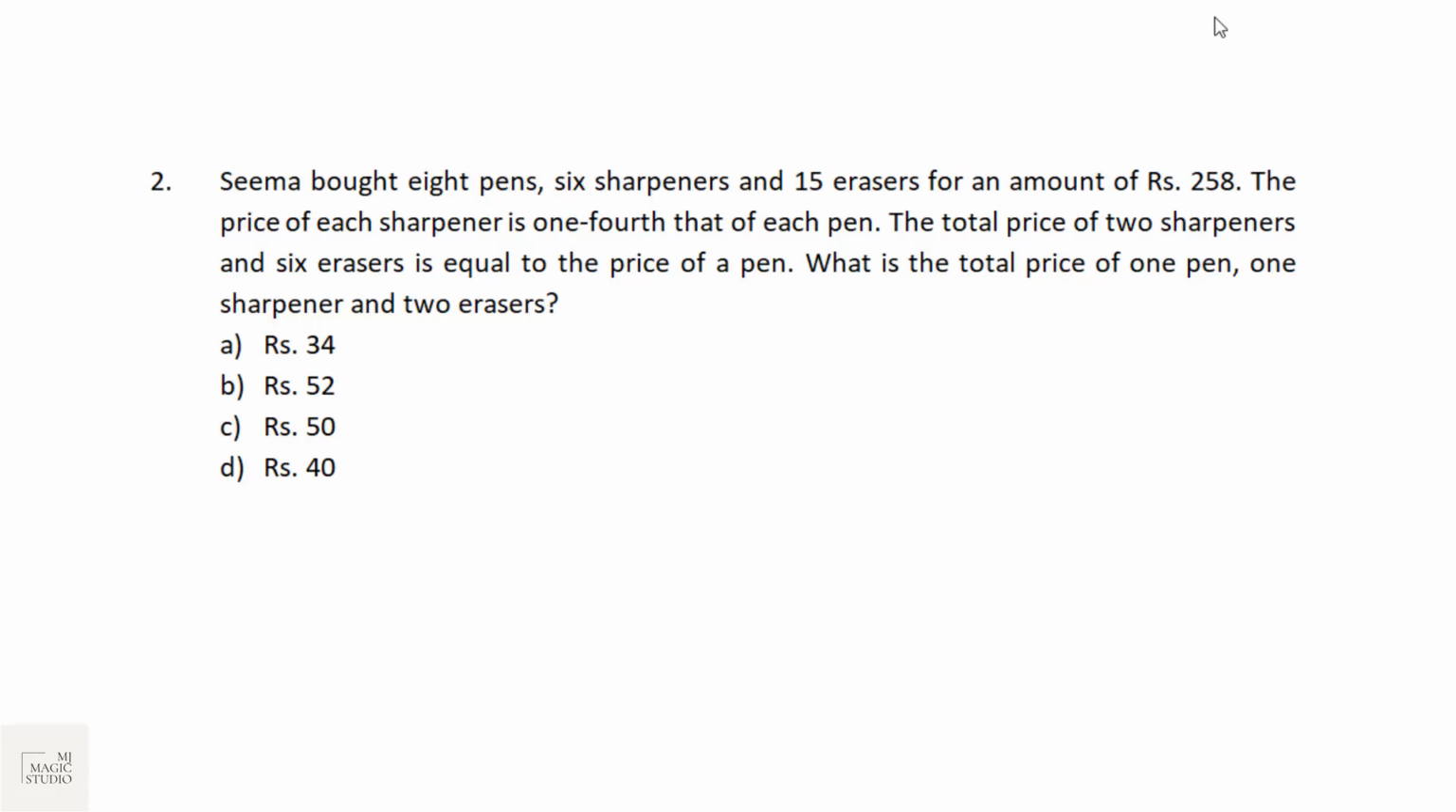There is no shortcut to solve any question. You have to read it at least, and you need to read it quickly. Seema bought 8 pens and 6 sharpeners and 15 erasers for an amount of 258. The price of each sharpener is 1/4 the price of pen. The total price of 2 sharpeners and 6 erasers is equal to the price of the pen.